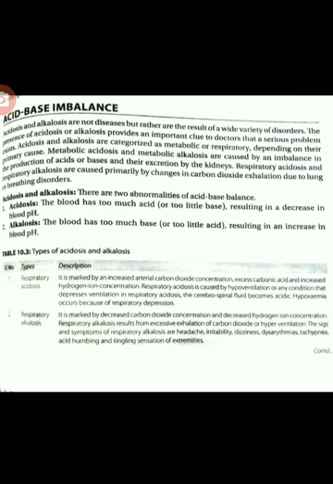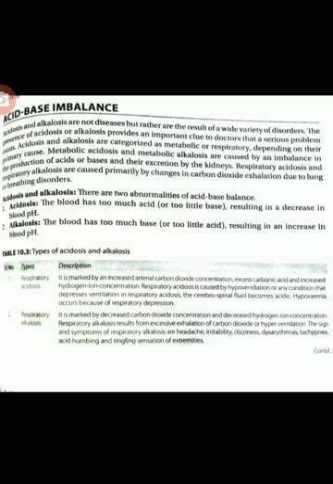The body uses different mechanisms to control the blood's acid base balance. What is the role of the lungs? One mechanism the body uses to control blood pH involves the release of carbon dioxide from the lungs. Carbon dioxide, which is mildly acidic, is a waste product of the metabolism of oxygen and is constantly produced by the cells.